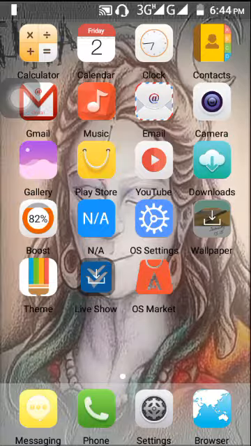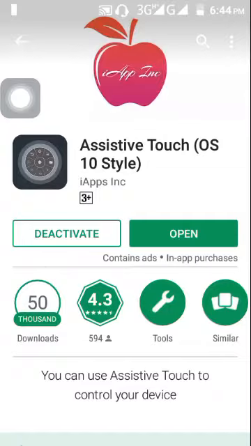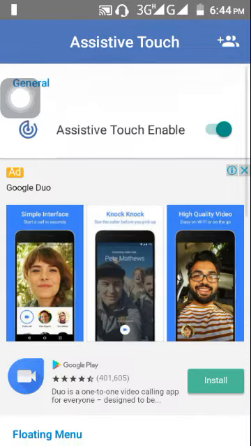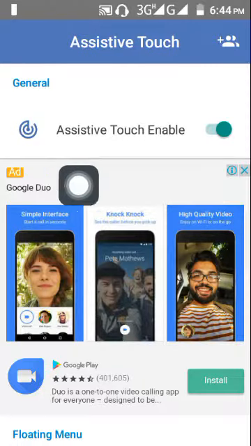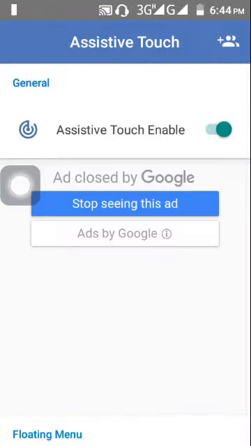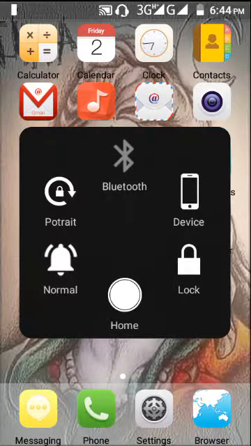Go to the Play Store, type Assistive Touch, and install it. I have already installed it, so I do not need to install it again. You have to install it, then open this app and enable the assistive touch. Then it will show this kind of button. You can change the background of it.